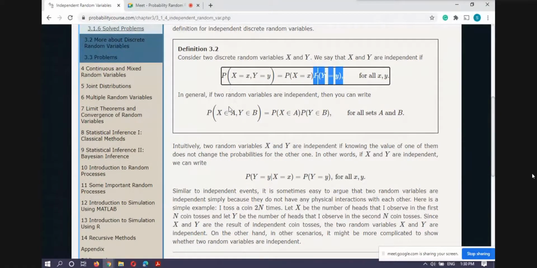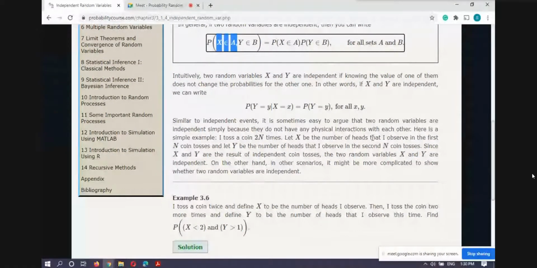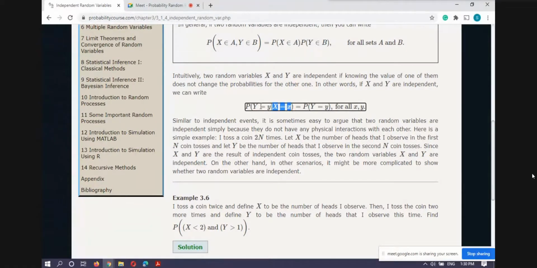In a more general way, if we have two sets like this, this is the way we define it. Now we have this conditional sense. If we are saying that one variable X is independent, that the happening of Y equal to y is independent of the happening of X equal to x, then the conditional probability of Y equal to y given that X equal to small x is actually just the probability of Y equal to y. This is true for all x and y. Then we say that Y is independent of X.